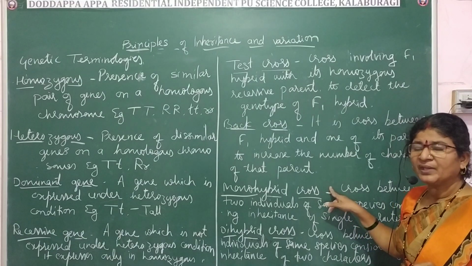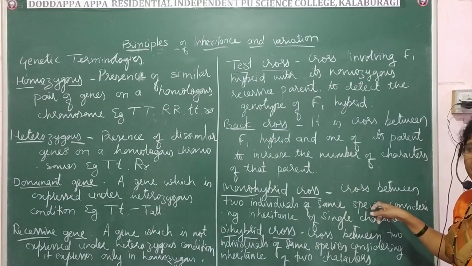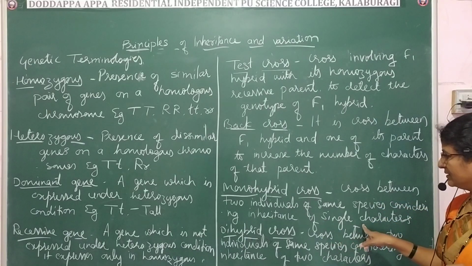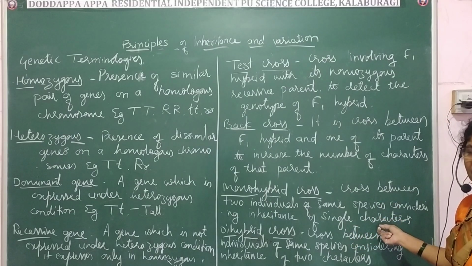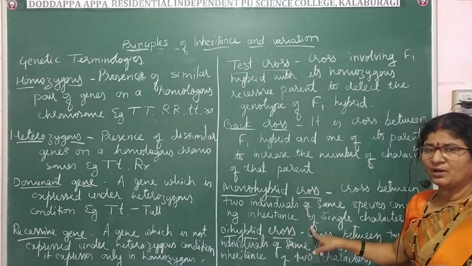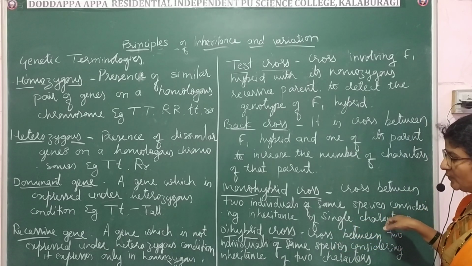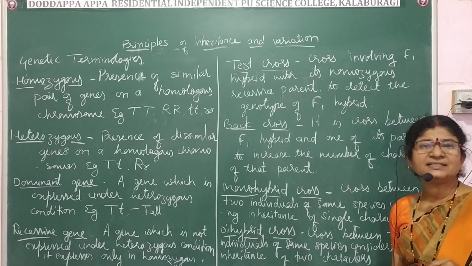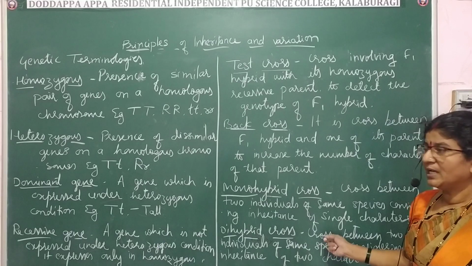Monohybrid cross is a cross between two individuals of the same species considering the inheritance of a single character. And dihybrid cross is a cross between two individuals of the same species considering the inheritance of two characters.